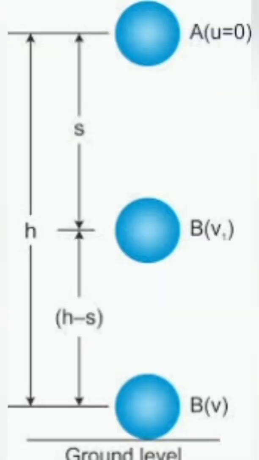The second example is a vertically falling ball. A ball falling vertically downwards from a height is another example of conservation of mechanical energy. When the ball is stationary at a point A at a height h above the ground, potential energy is maximum, which is equal to the work done in lifting the ball from the ground to the point A, while the kinetic energy is zero. As the ball starts falling down, its potential energy changes to kinetic energy.